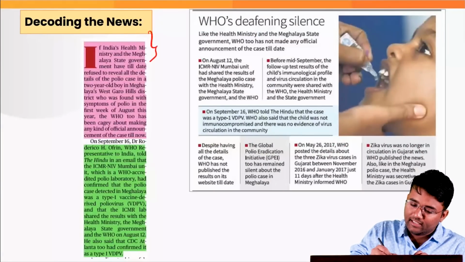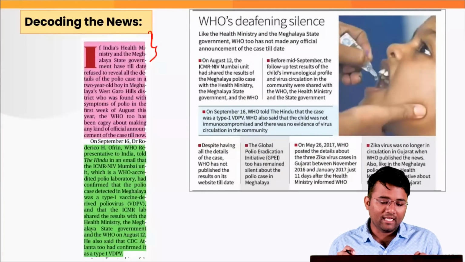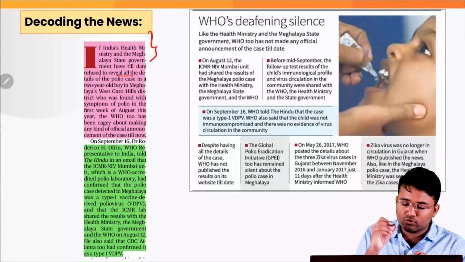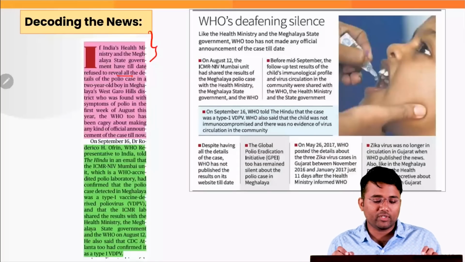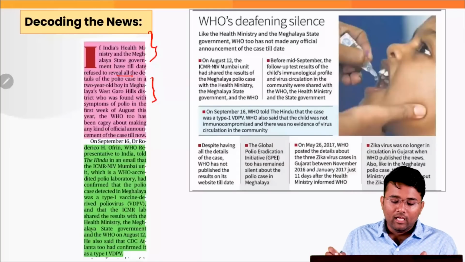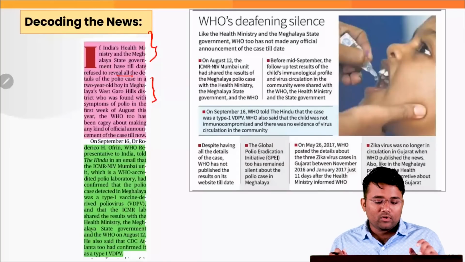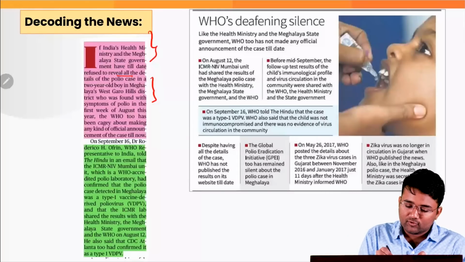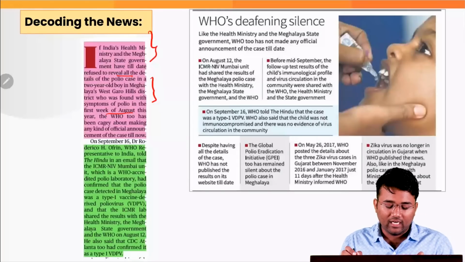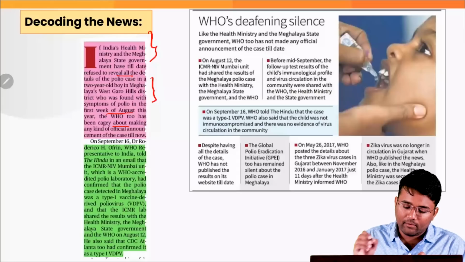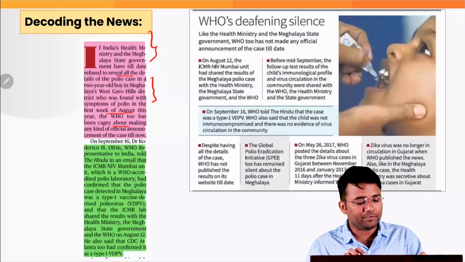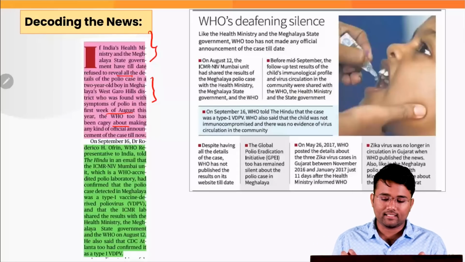The context is that the Indian Health Ministry and the Meghalaya state government have till date refused to reveal all the details of the polio case of a 2-year-old boy in Meghalaya's West Garo Hills district, who was found with the symptoms of polio in the first week of August this year. And WHO too has been cagey about making any kind of official announcement of this particular case till now.